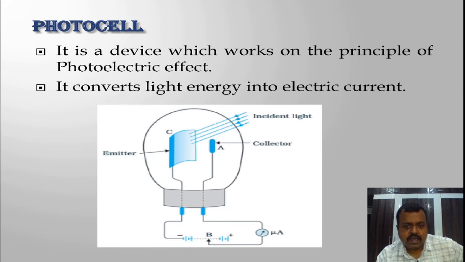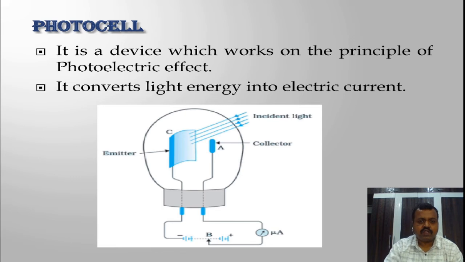But in this case, when this photosensitive metal is exposed to radiation of suitable high frequency, then a photon will collide with the electrons present in the cathode. That electron will absorb the energy of that photon and will be emitted, and the electrons emitted from the cathode will have sufficiently high kinetic energy, and these electrons will reach the anode. In this way, because of the motion of electrons from cathode to anode, the circuit will complete and electric current will be produced in the circuit. And in this way, this photocell converts light energy into electric current.